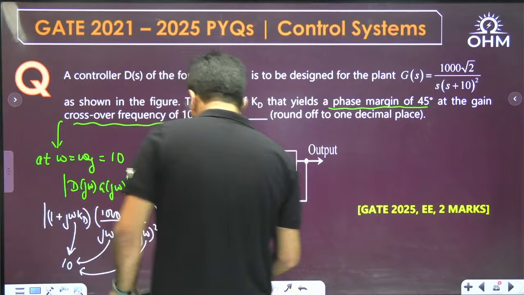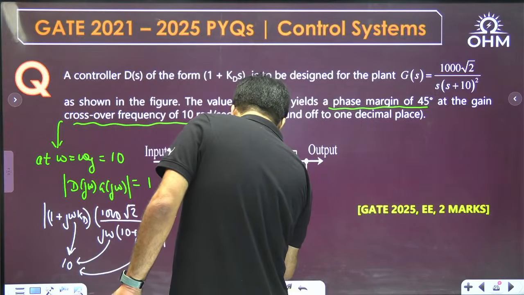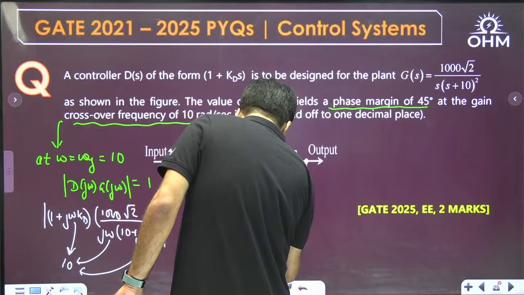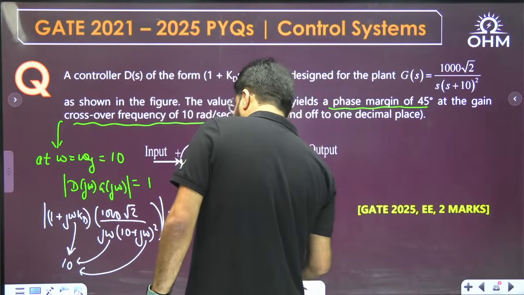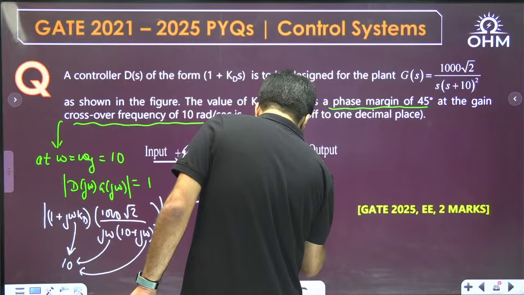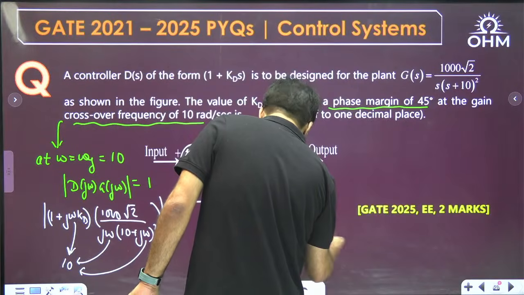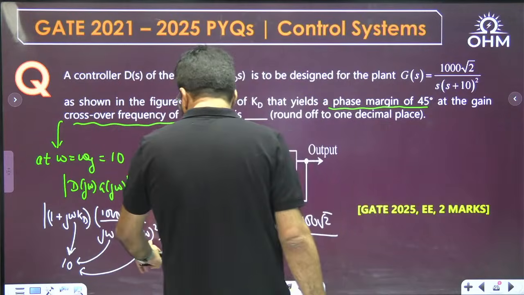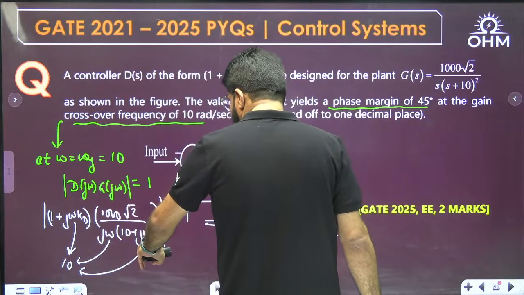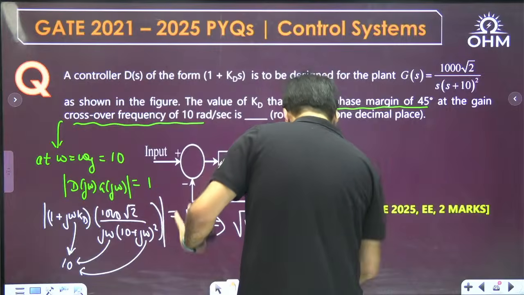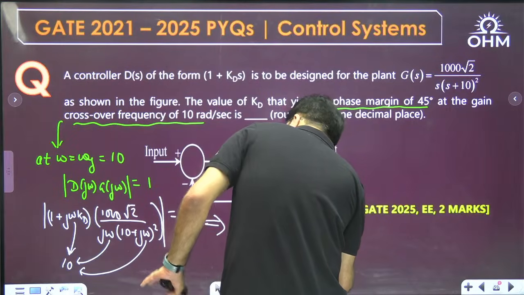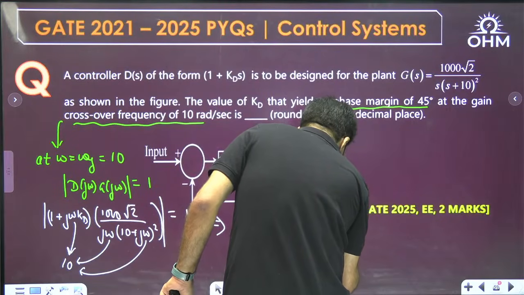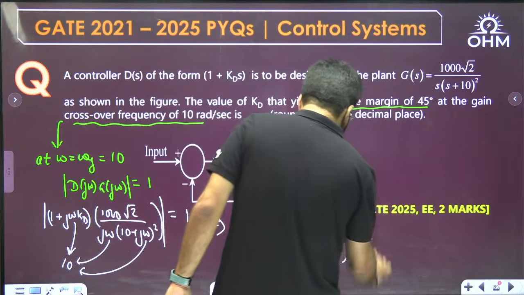So root of 1 square plus (10 KD) whole square, into 1000 root 2, the numerator being constant. The magnitude of j omega is omega, which is 10. Then the magnitude for x plus jy is root x square plus y square, but don't take the root because the square is already there, so 10 square plus omega square, omega again being 10, and this whole has to be 1.